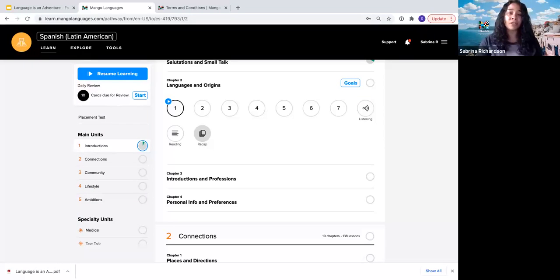The daily review feature uses a unique spatial repetition algorithm to select keywords and phrases that have been learned in previous lessons. Basically, it helps the learner have the opportunity to continue reviewing previously learned material to make sure that they don't forget it and that it's committed to their long-term memory.